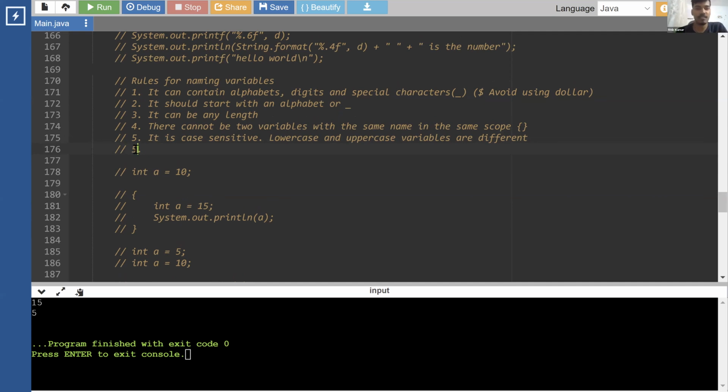I missed one, but I'm not able to recall it. It should not start with a number, that I've written. It should start with alphabets or an underscore, that I've written. So it should not be starting with a number.